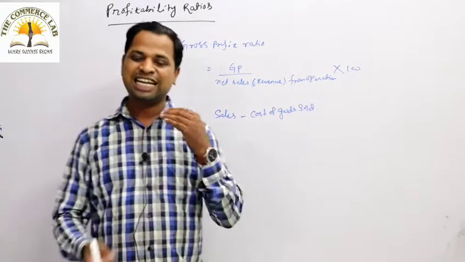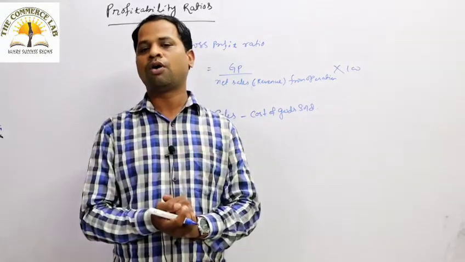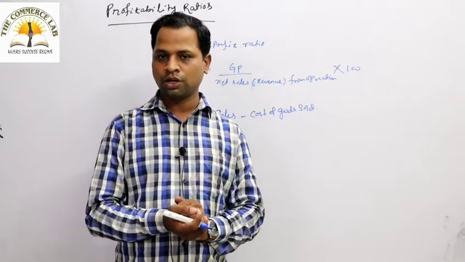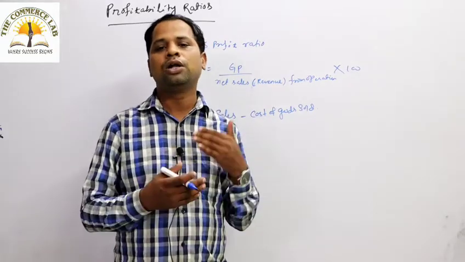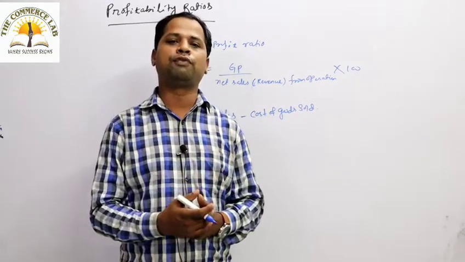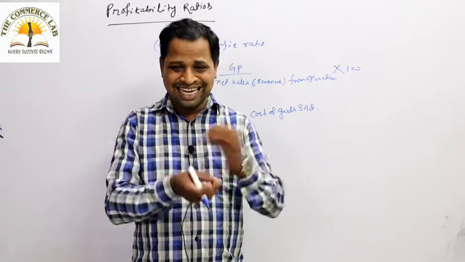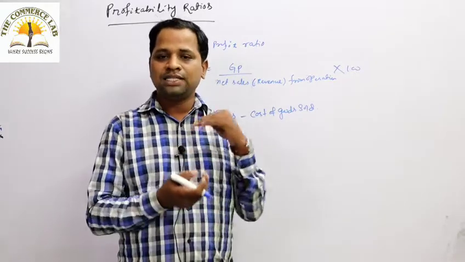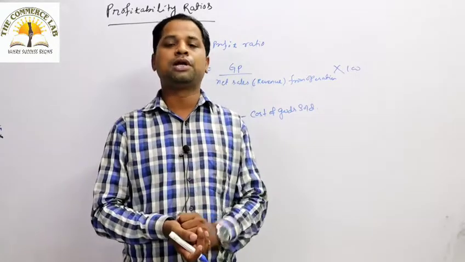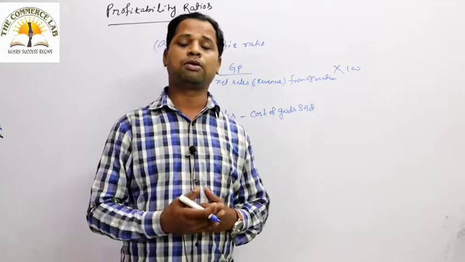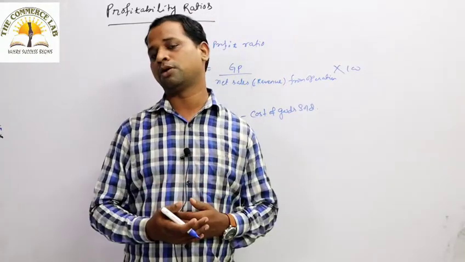If there is a decrease in the selling price of particular goods, then generally there is a loss in the operation of your business. If there is a decline in the selling price per unit, then there is a loss for the business in operating a particular concern.